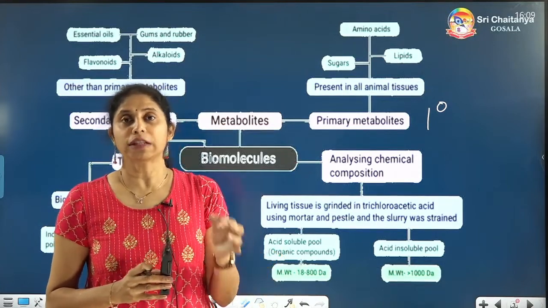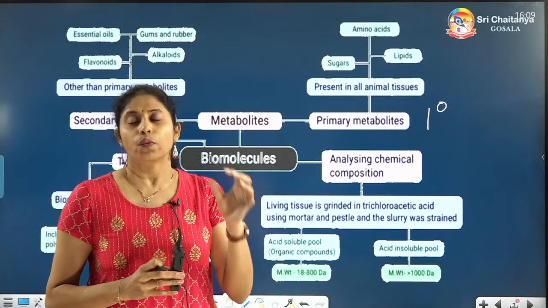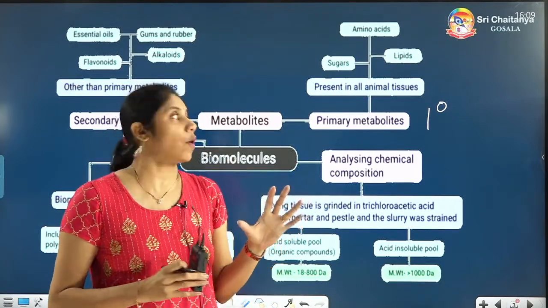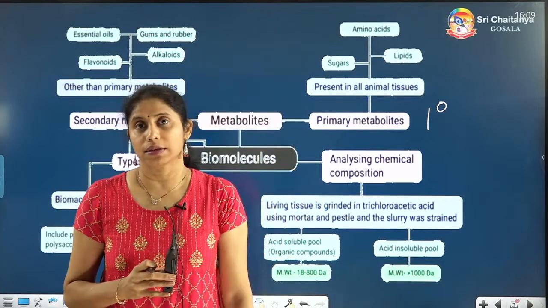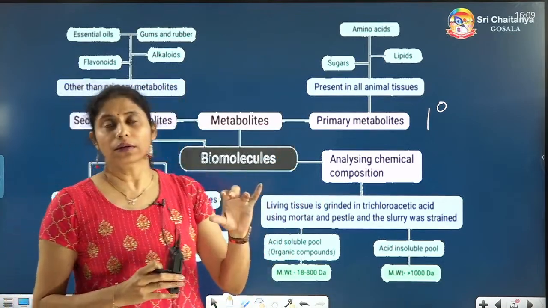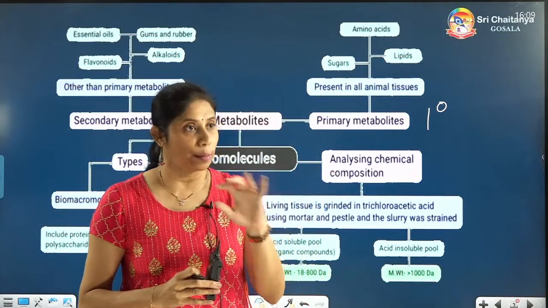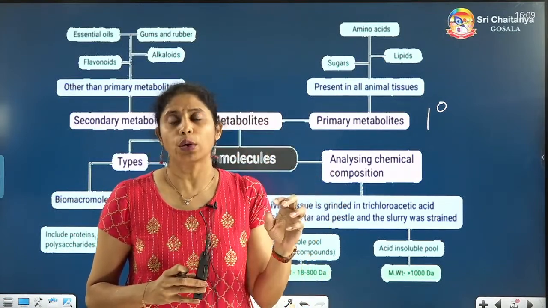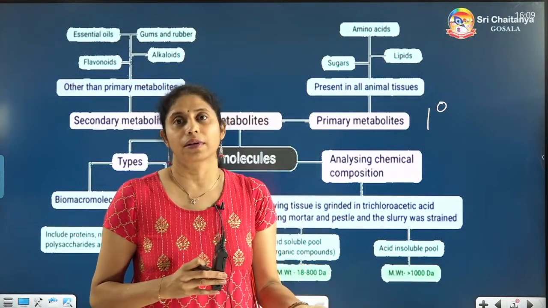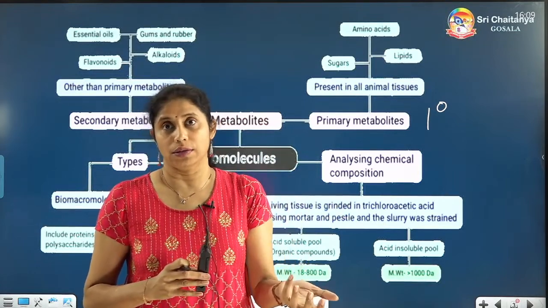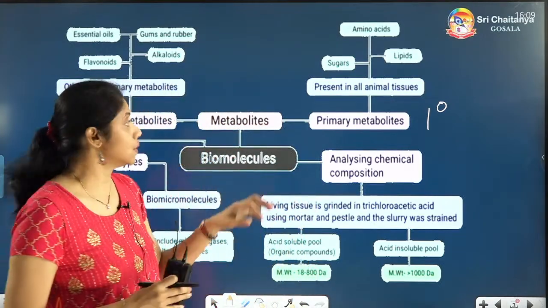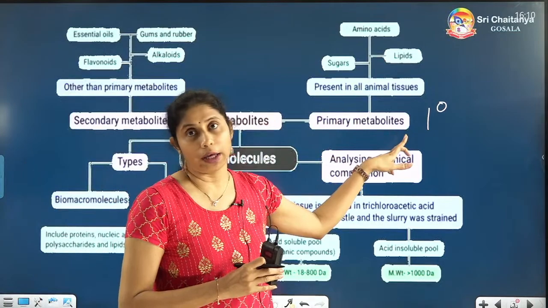So primary means first function. Whichever metabolites do the main functions without which the cell cannot survive or do its functions, those very important substances are called primary metabolites.